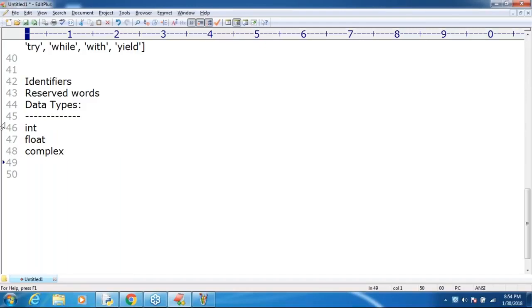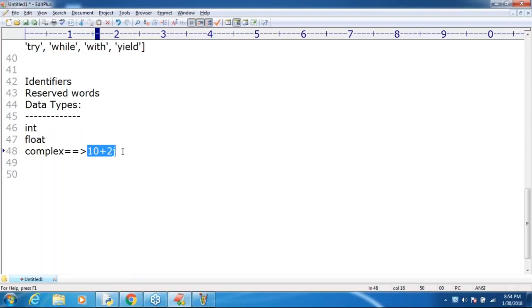Sir, if you want to perform scientific calculations, if you want to develop scientific applications, then Python is the best choice. The reason is that Python contains the complex data type also. Something like 10 plus 2j, at our childhood somewhere you may have heard about this type of convention in our mathematics.